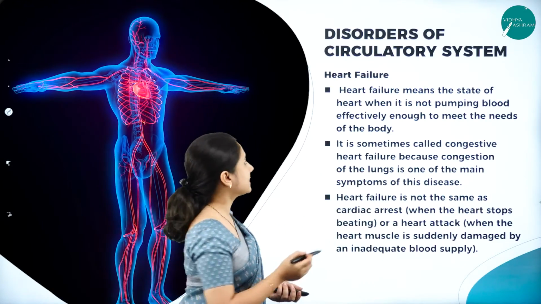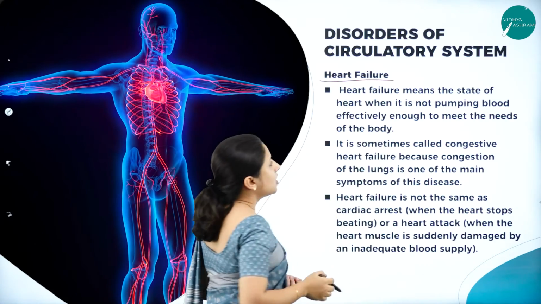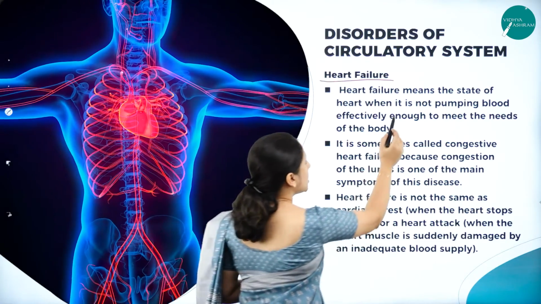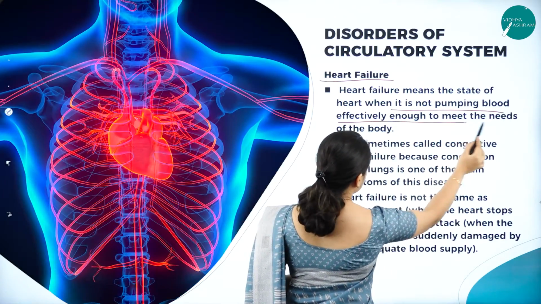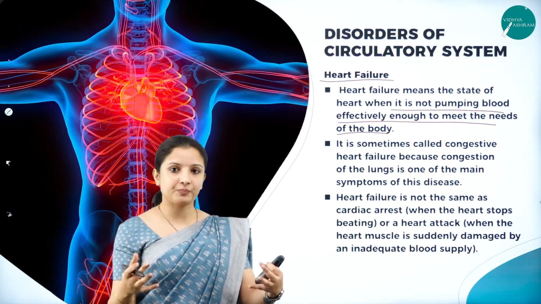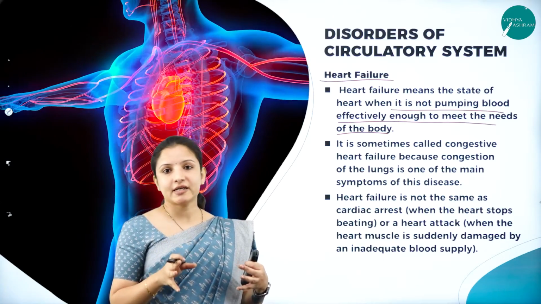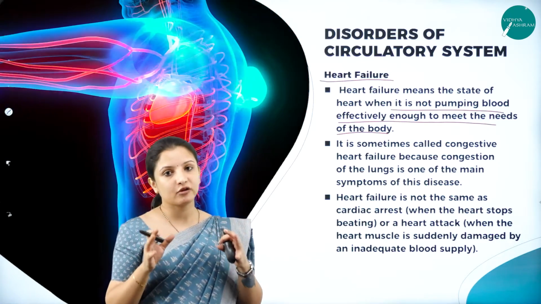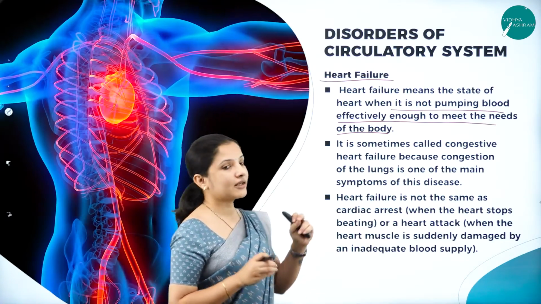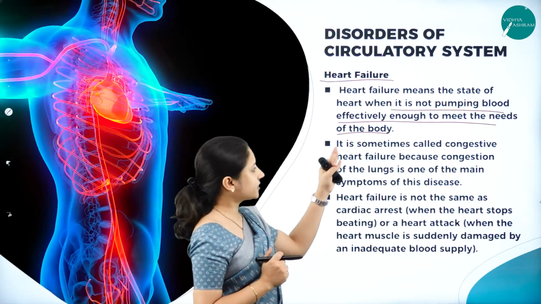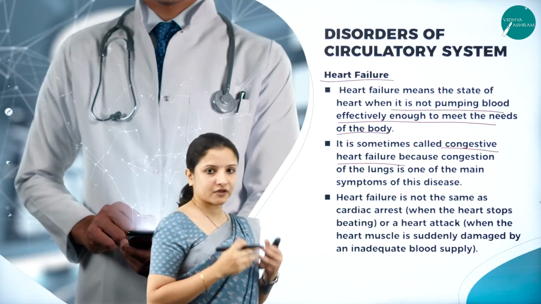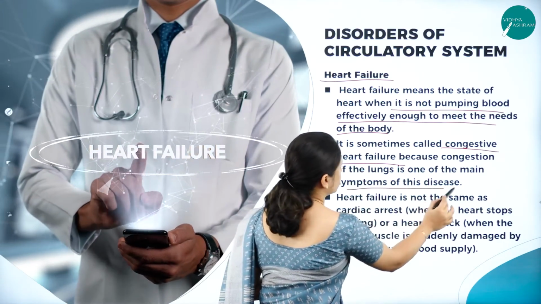So moving further, the next disorder is heart failure. Heart failure means the state of the heart when it is not pumping blood effectively enough to meet the needs of the body. So I told you 70 ml of blood should be pumped, right? Or totally, once the cardiac cycle is complete, 5000 ml of blood should be pumped. If so much blood is not pumped properly, then it means that the person is having heart failure. It is sometimes called congestive heart failure, because congestion of the lungs is also one of the main symptoms of the disease.